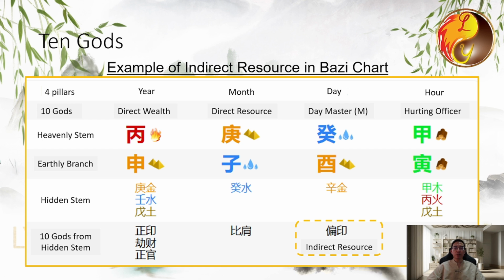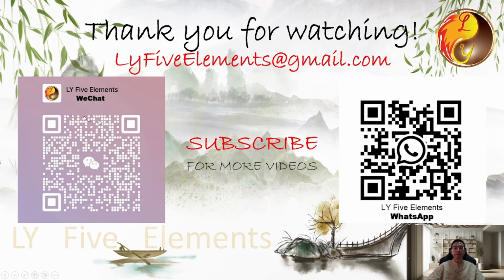From this indirect resource, we can make 3 predictions. His wife has a detailed mind, she may be involved in a career related to sound, and there is tension or unhappiness between them. Today, we learned about indirect resource and the things it represents. In the next lesson, we will introduce another of the inauspicious gods, hurting officer.